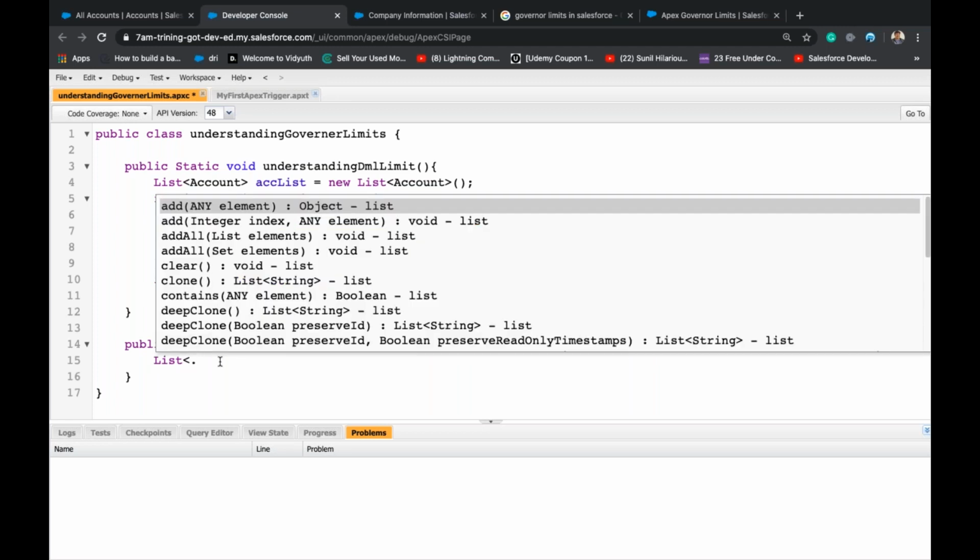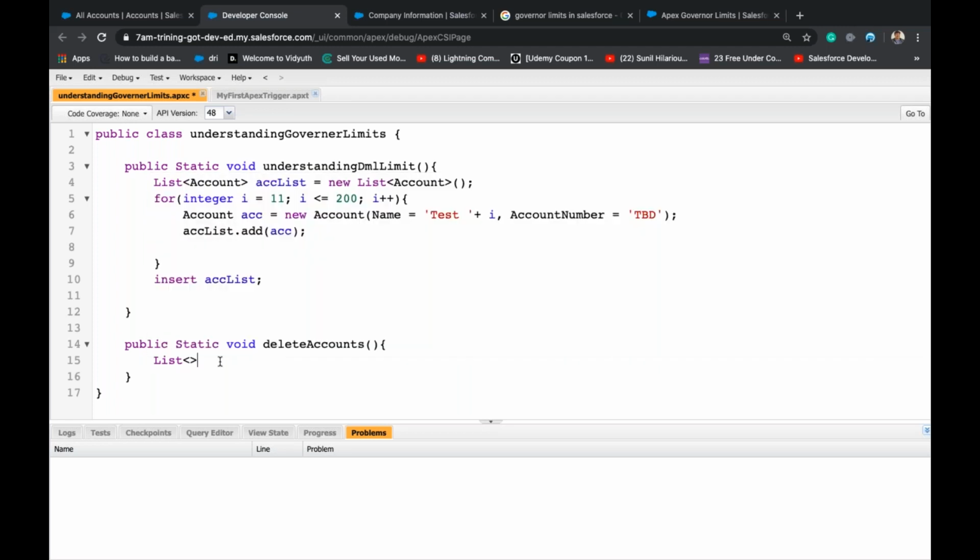List of Account, accListToDelete is equal to... when we are writing a query, we can directly write a query against a list variable. So instead of creating an instance,